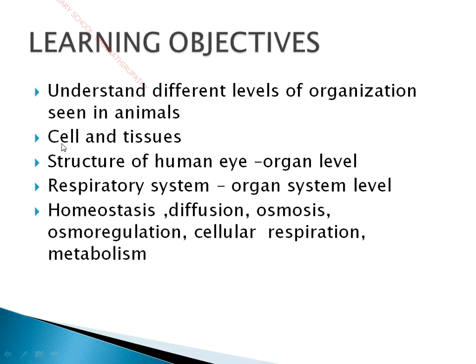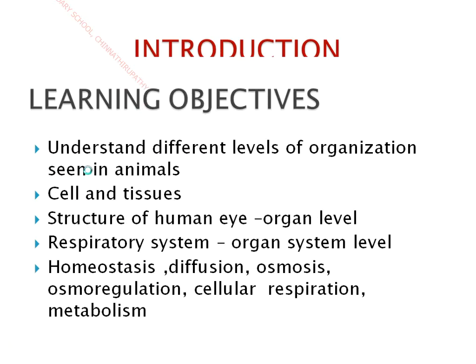We are going to know about cells and tissues, and we are going to study the structure of the human eye, which is at the organ level, and the respiratory system in detail, which is at the organ system level. Then we are going to study the metabolic functions which are necessary for the normal functioning of all animals, such as homeostasis, diffusion, osmosis, osmoregulation, cellular respiration and metabolism. These are all the things we are going to study from this lesson. At the end of the lesson we will have detailed knowledge of all these things. Now let's get into the lesson.